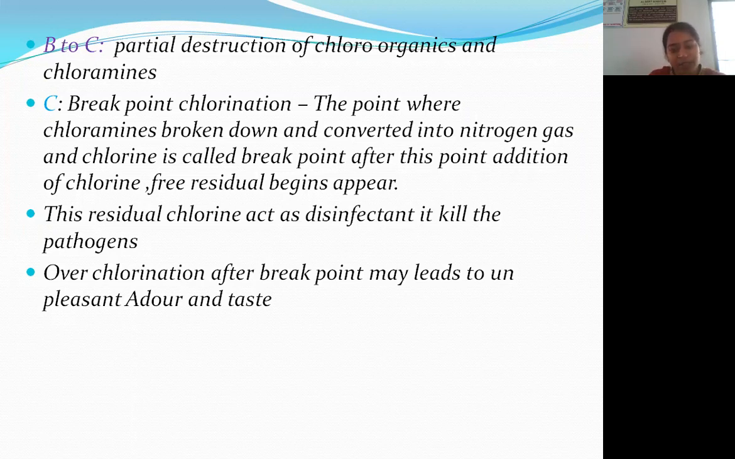After this point, with the addition of chlorine, free residual chlorine begins to appear. This residual chlorine acts as a disinfectant and kills the pathogens. Over-chlorination after this breakpoint may lead to unpleasant odor and taste. Generally, chlorine gas is used in many ways, and in swimming pools also we use chlorine gas to remove all the microorganisms present in the water.